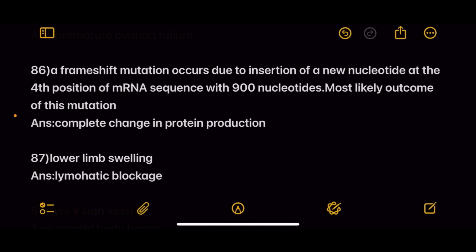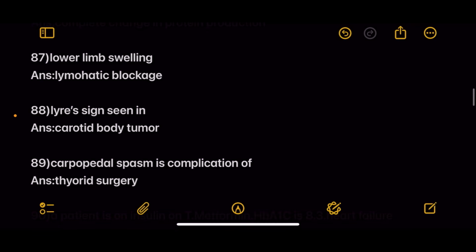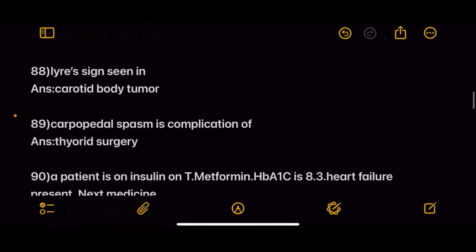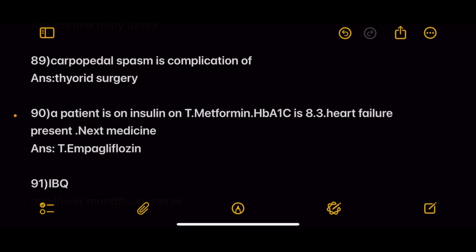Next, a frameshift mutation occurs due to insertion of a new nucleotide at the 4th position of an mRNA sequence with 900 nucleotides. Most likely outcome of this mutation. Answer, complete change in protein production. Next, lower limb swelling. Answer is lymphatic blockage. Next, Lias sign is seen in. Answer, carotid body tumor.